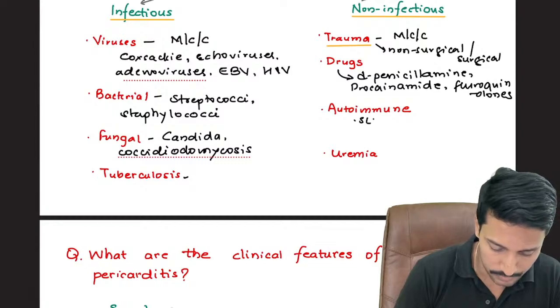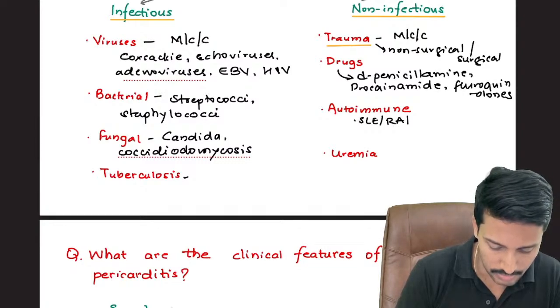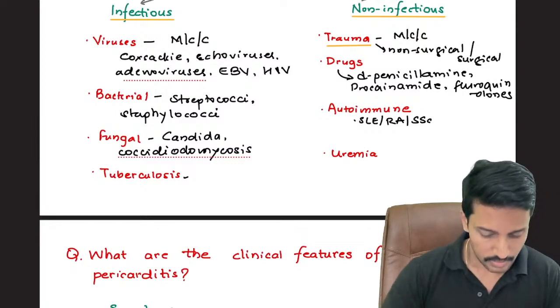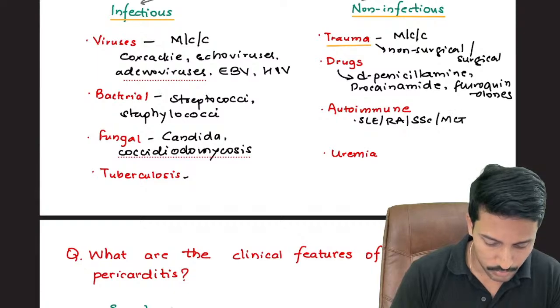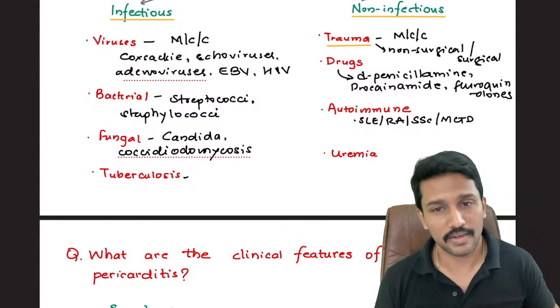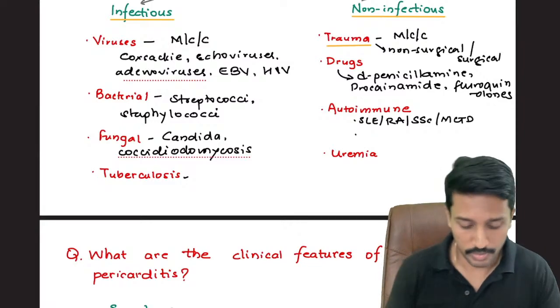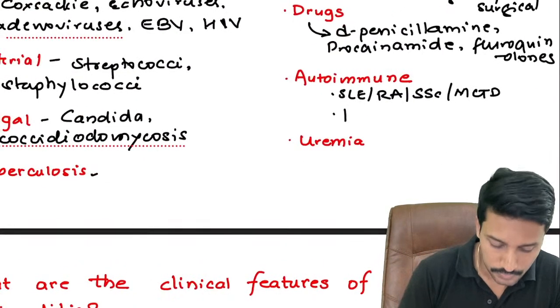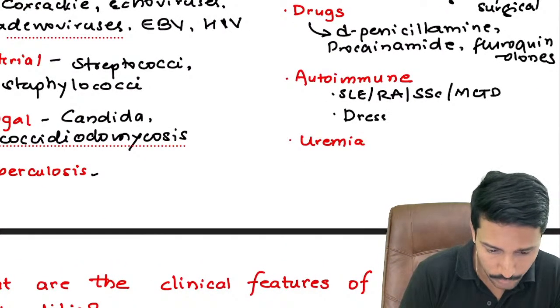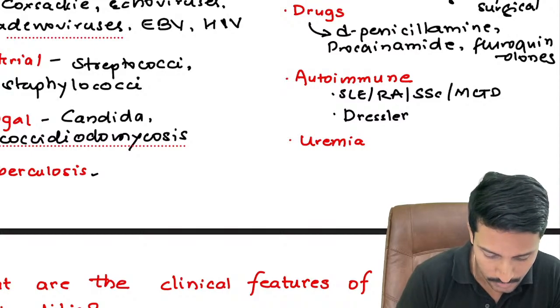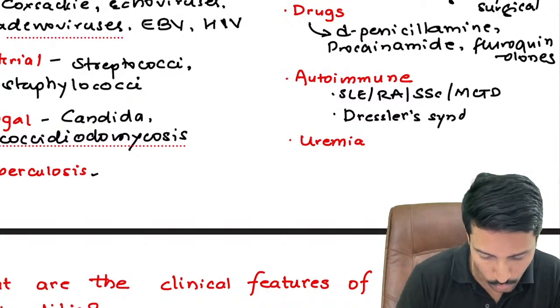So diseases like SLE, rheumatoid arthritis, systemic sclerosis, mixed connective tissue disorder. In all these cases, we can get acute pericarditis. But there is one more autoimmune pericarditis that we need to remember, which is called Dressler syndrome. How many of you know Dressler syndrome? Dressler's syndrome.